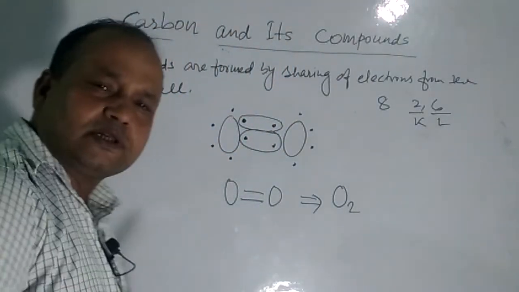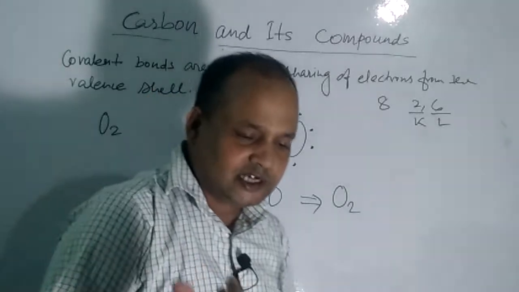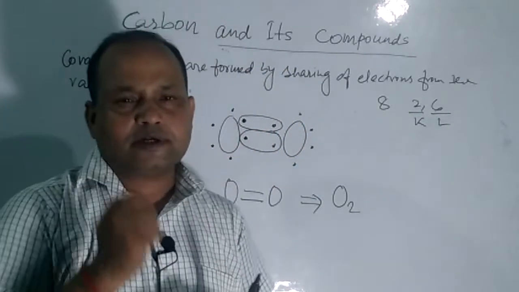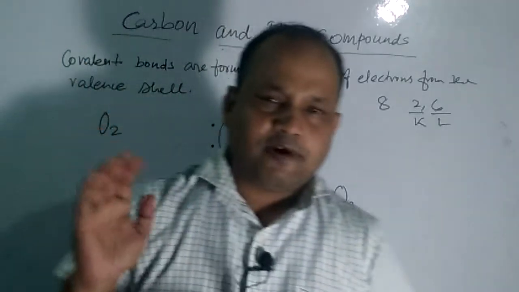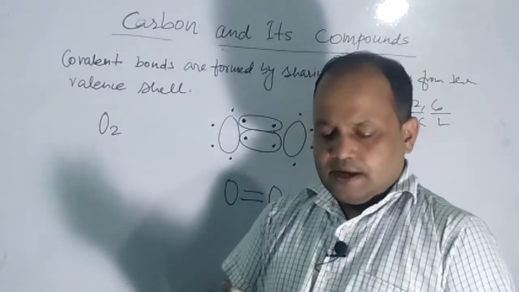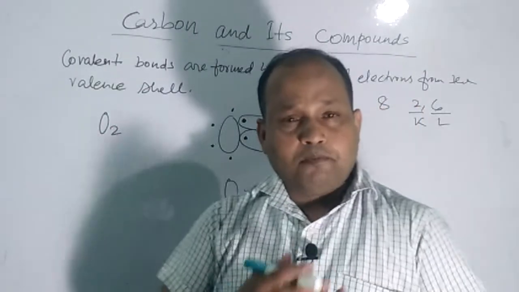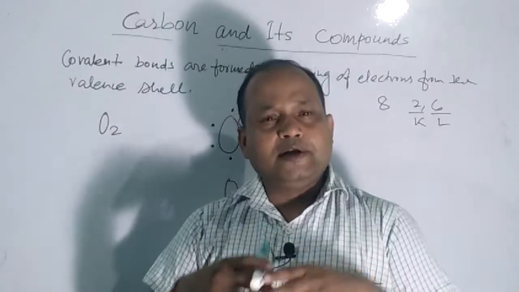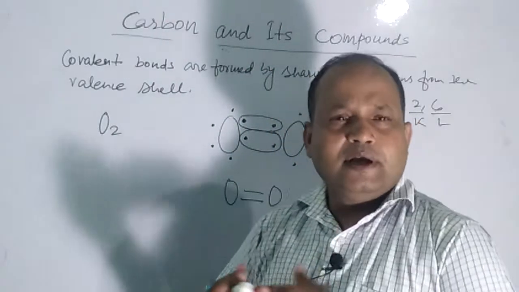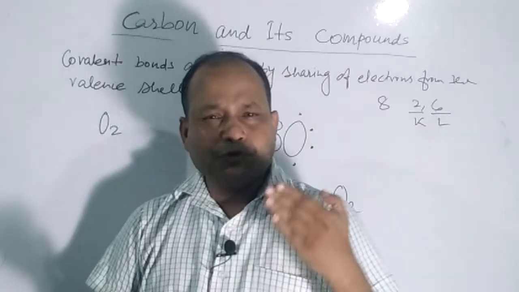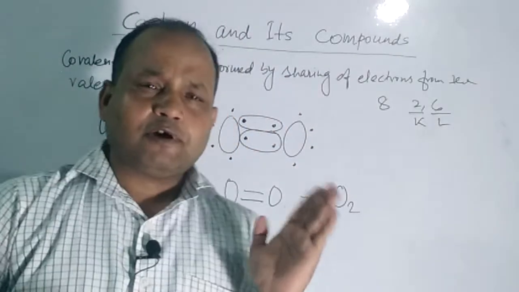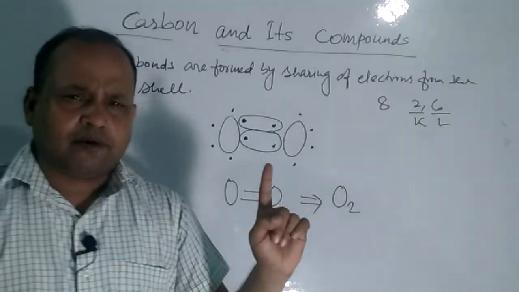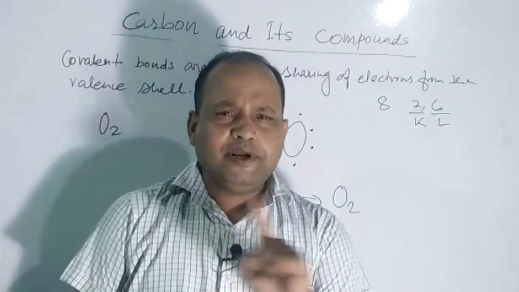The next topic is the versatile nature of carbon, which I have already explained, that is why carbon is said to be a versatile element. Carbon is said to be versatile because it has 4 valence electrons and it has the ability to form long chains with other carbon atoms, which is very stable also, and a large number of compounds can be formed in that way. So carbon is known to be a versatile element. All the living organisms contain carbon. Without carbon, life cannot be imagined.